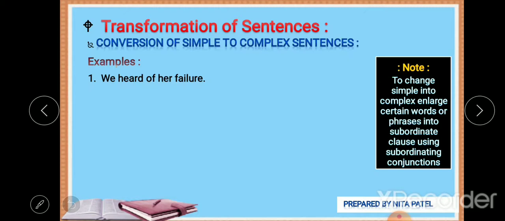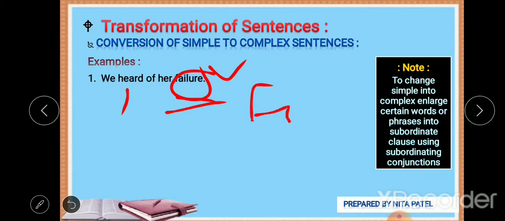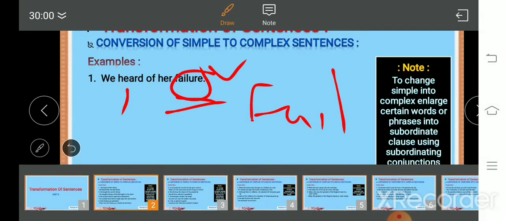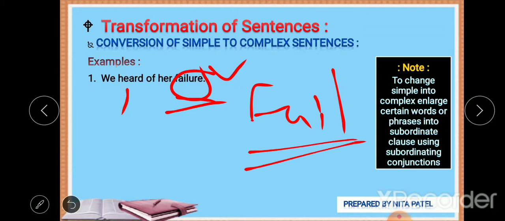We heard of her failure. Now one verb is already present here, that is heard. Now look at this word failure. We can frame it into a verb. Yes, of course, failure is the noun. We can say that fail is the verb, right? So from failure we can convert this into fail, and we can transform this simple sentence into a complex one.